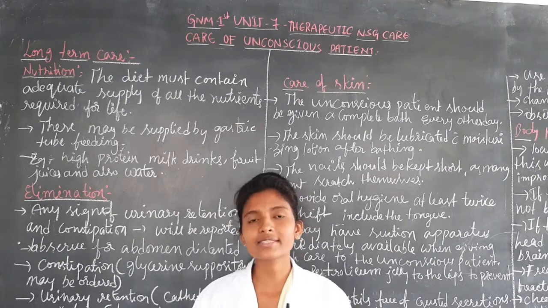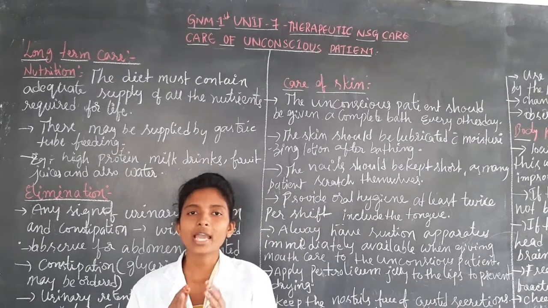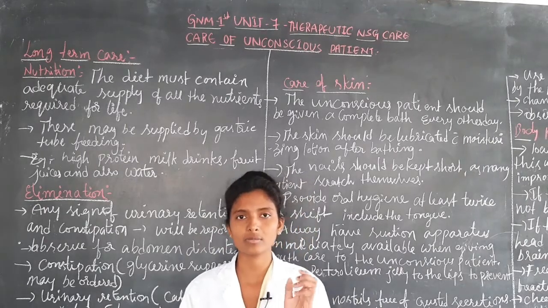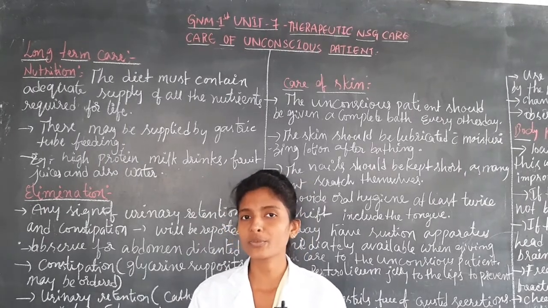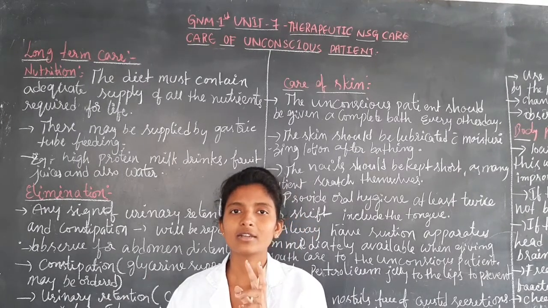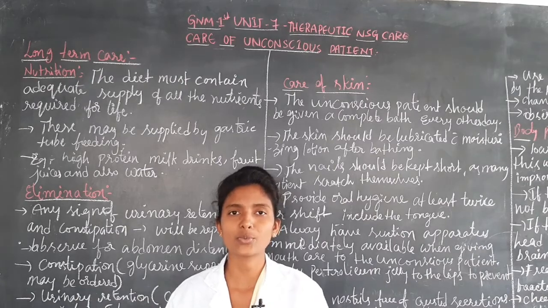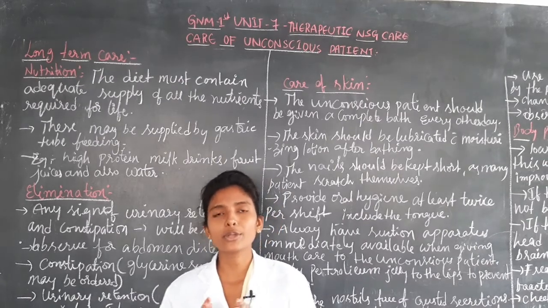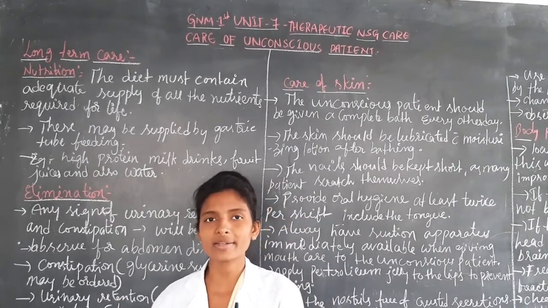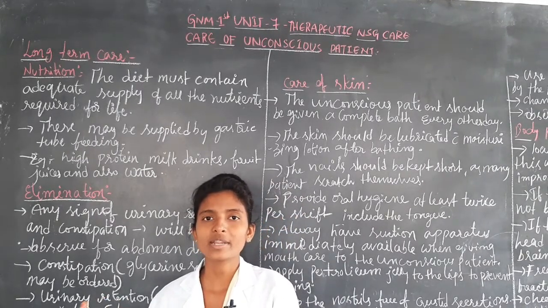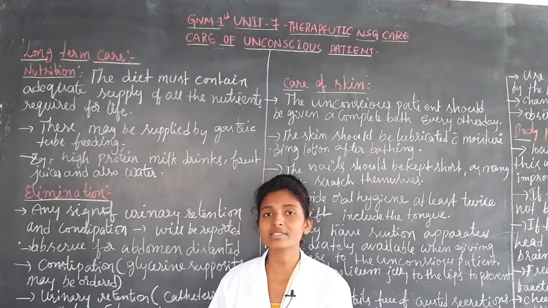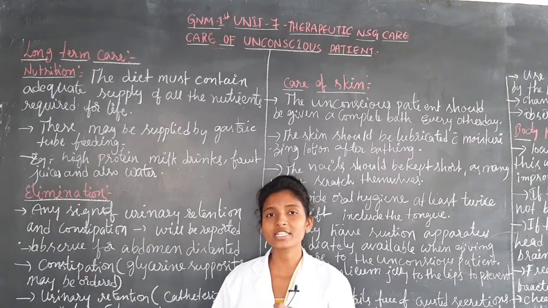And not only the skin, they have to provide proper oral hygiene for the mouth, at least two times per shift. Whenever they provide oral hygiene, they should keep the suction apparatus beside the patient's bed, because the secretions present in the patient may be aspirated into the lungs.